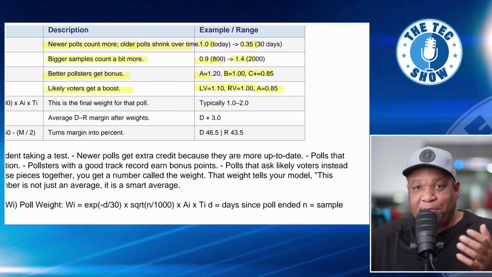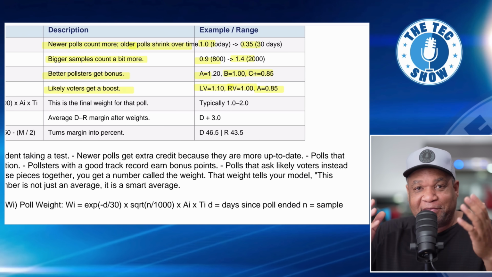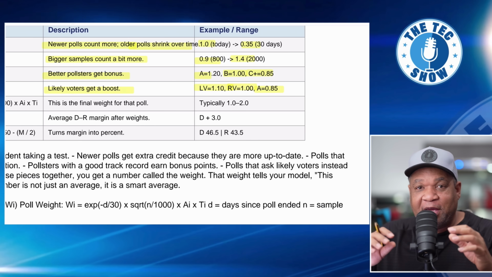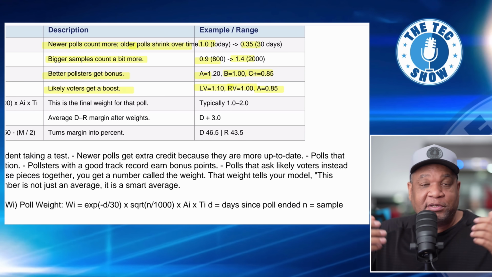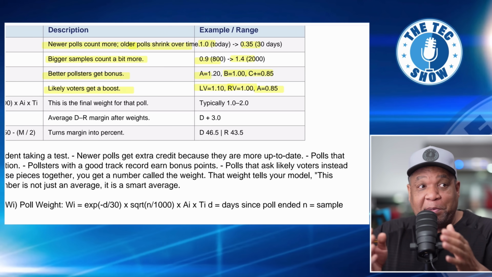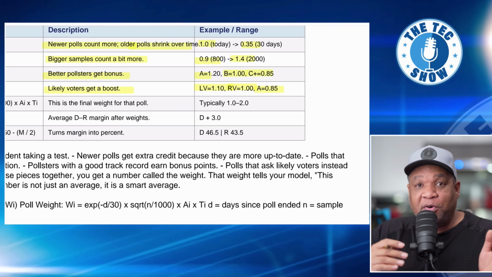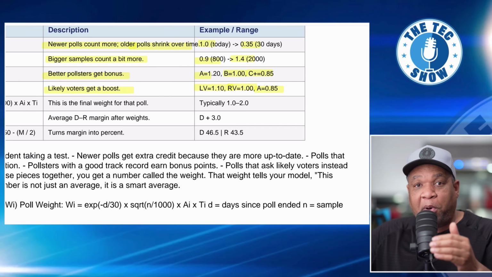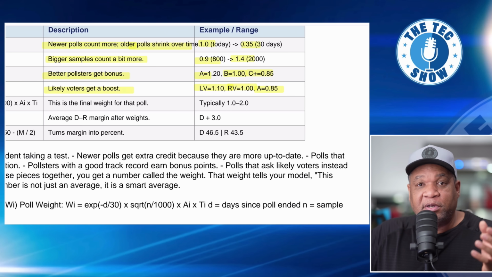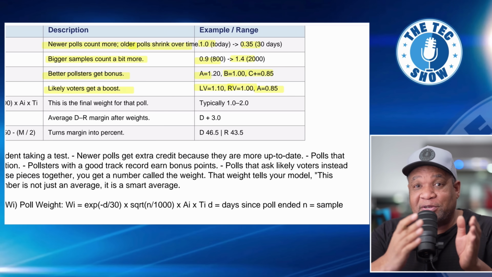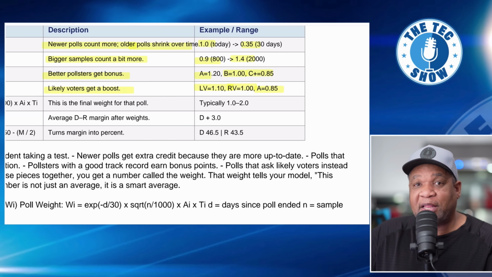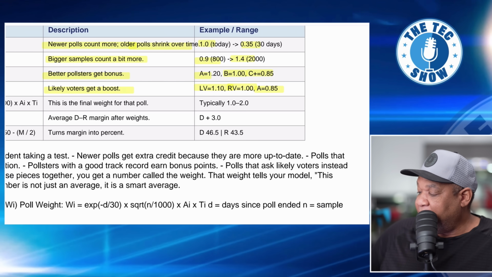And I know, like motor voter, we had that back in the day. I don't even know if they still have that. But you go and get your DMV information, and they ask you if you want to register to vote. And you say, oh, yeah, sure, I'll register to vote. And some of those people never go and vote. And so they could be registered, and they're in this poll, but they're not actually going to vote. And so if you're a likely voter, those are the people we really should be focused on, because those are the people most likely going to be out there voting. Okay, and then adults.